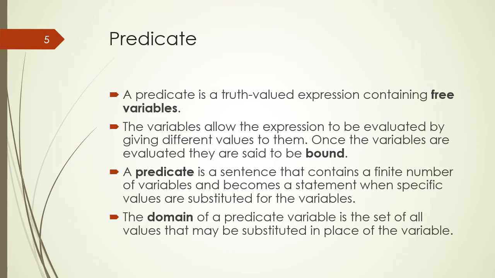A predicate is a sentence that contains a finite number of variables, and it becomes a statement when specific values are substituted for the variables. These values come from a domain, and the domain of a predicate variable is the set of all values that may be substituted in place of the variable.